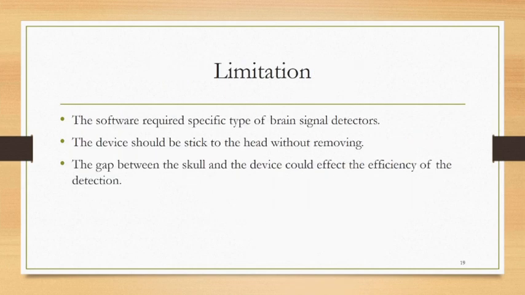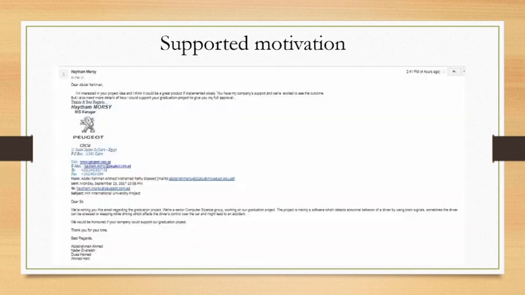The limitations of the software: the software requires a specific type of brain signal detector. The device itself should be strictly fixed to the head without moving. The gap between the skull and the device could affect the efficiency of the detection. Also, as you see, this is a supported modification from Bijou.